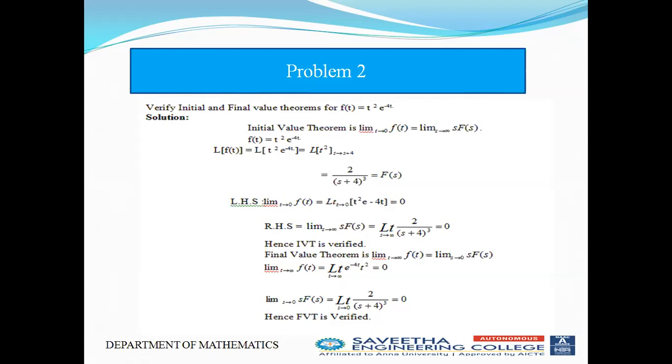The final value theorem is limit t tends to infinity f(t) is equal to limit s tends to 0 of s times F(s). Here, limit t tends to infinity of f(t): if I put t tends to infinity, the LHS becomes 0, and limit s tends to 0 of s times F(s), the RHS also becomes 0. Hence the final value theorem is verified.